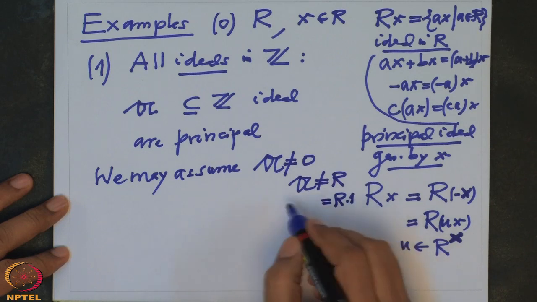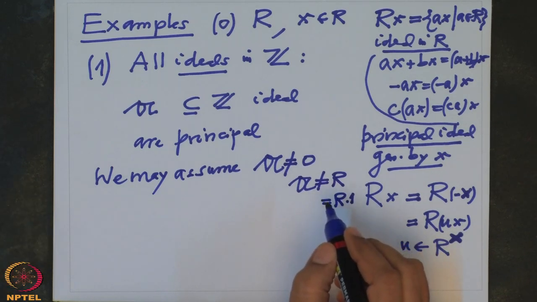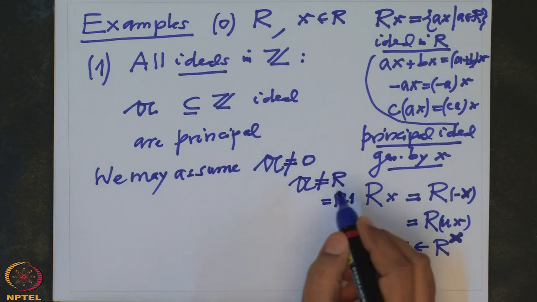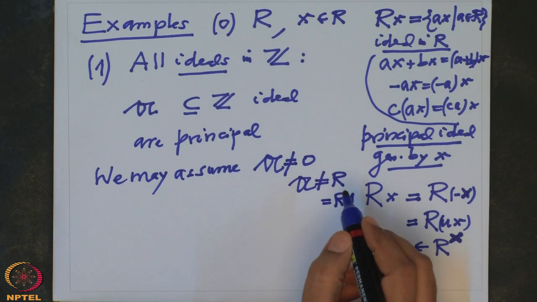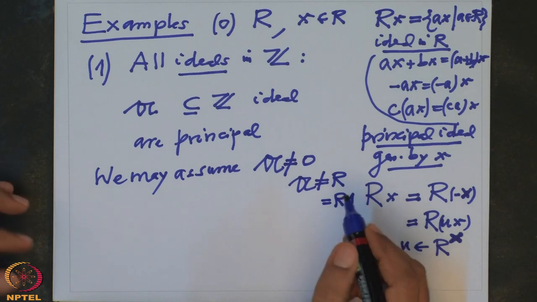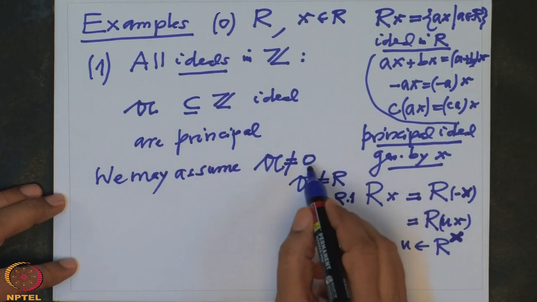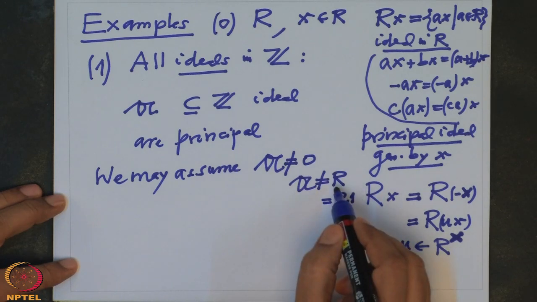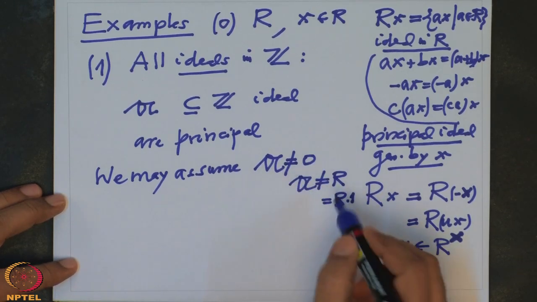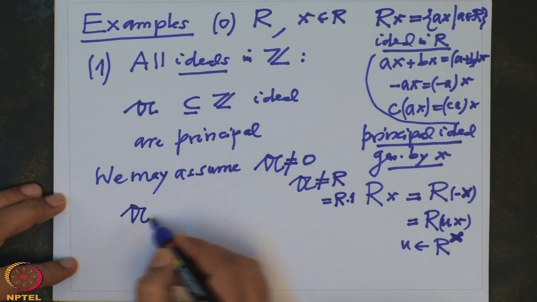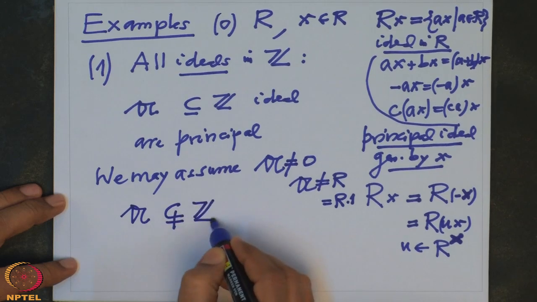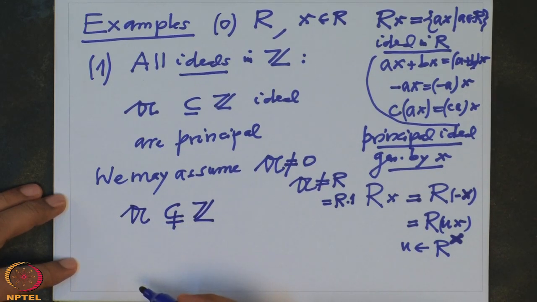These are called trivial ideals. Trivial ideals are 0 and the whole ring. They are obviously ideals in any ring. R is usually called the unit ideal and 0 is called the zero ideal. So to prove it is principal, I will assume A is non-zero and A is not R. If any one of the cases happens, then there is nothing to prove. Now we have a proper subset of Z, and I take the minimum element.